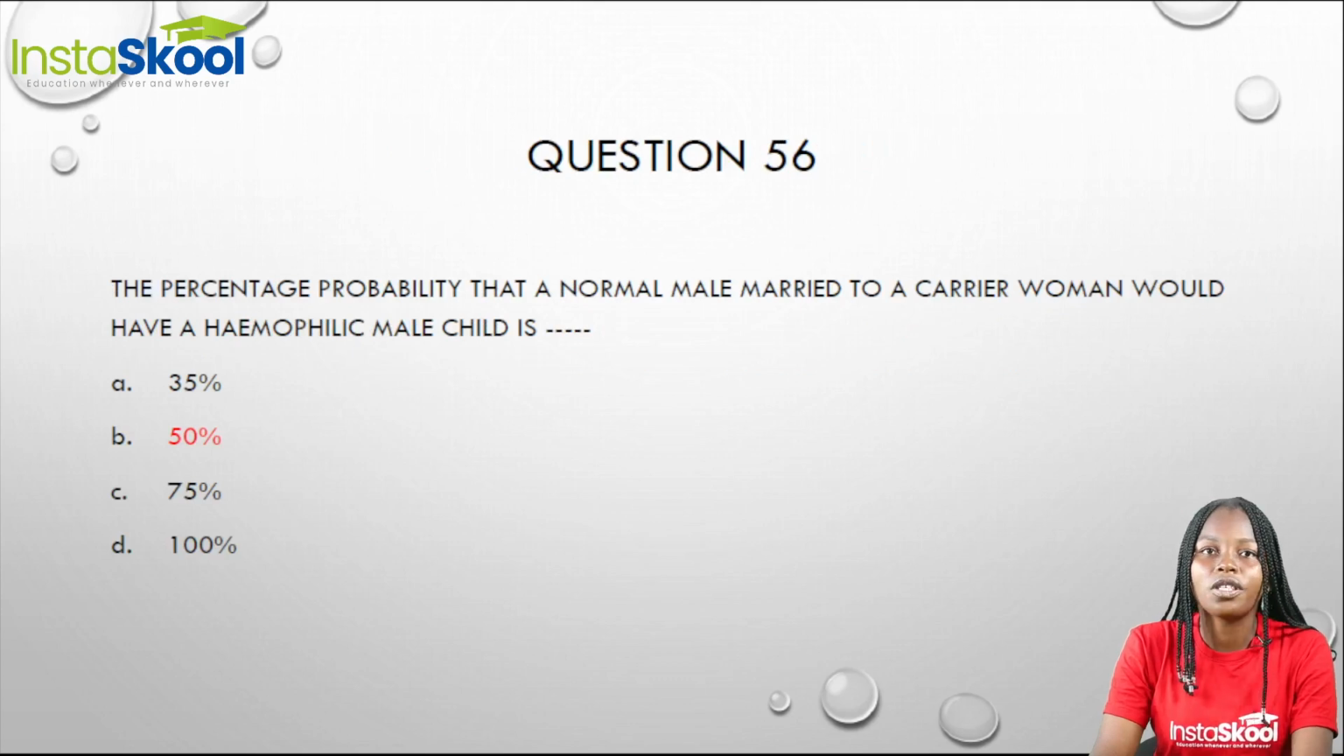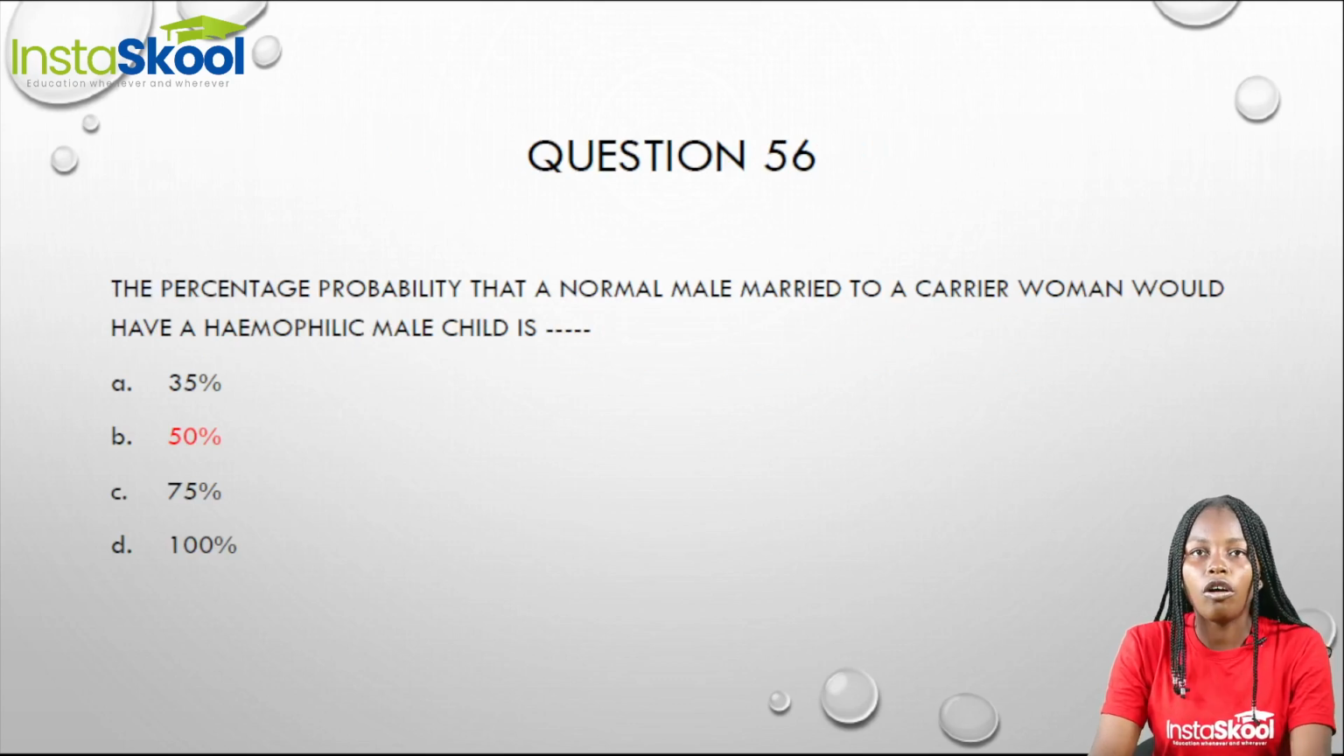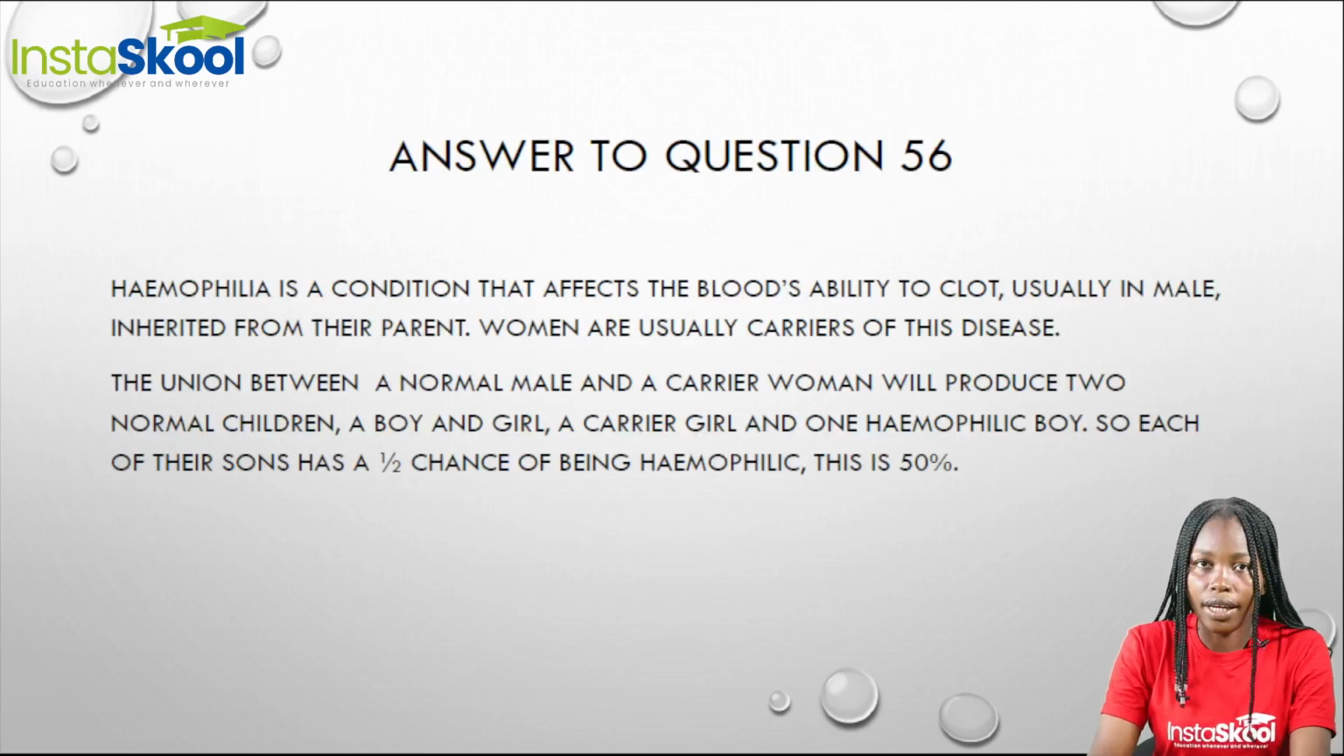Now moving on to question 56. The percentage probability that a normal male married to a carrier woman would have a hemophilic male child is dash. Now, hemophilia is a rare condition and it affects the blood's ability to clot, especially after an injury. Males usually suffer from hemophilia and they inherit it from their parents. But some women are also carriers of this disease, but they do not suffer from it.